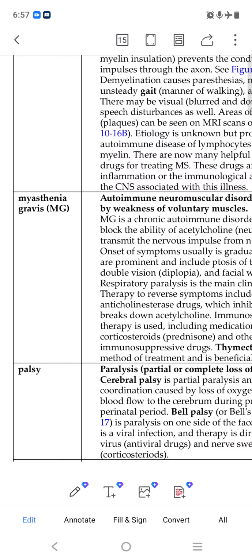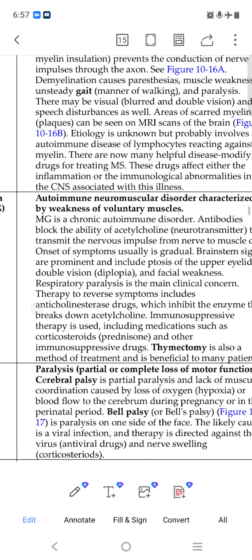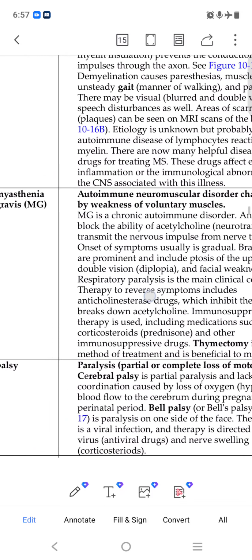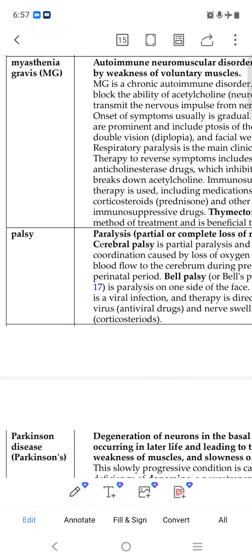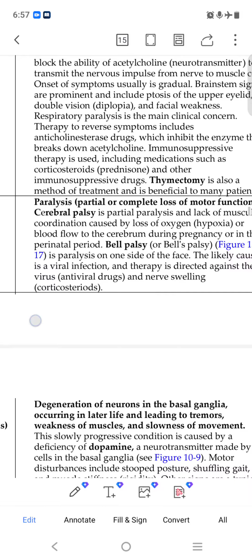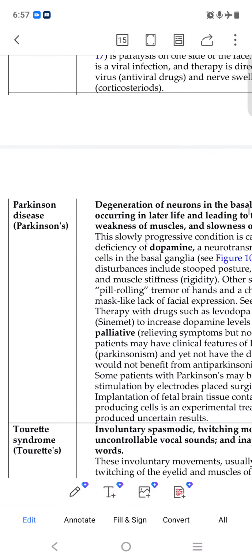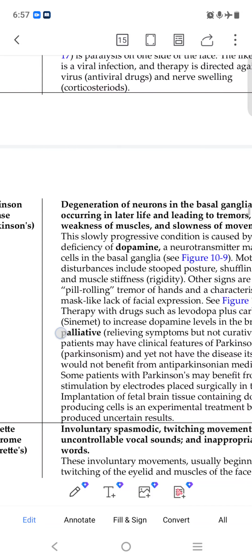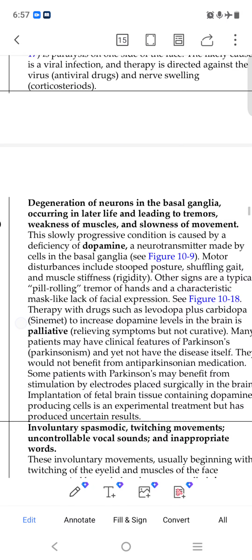Myasthenia gravis is an autoimmune neuromuscular disorder. Palsy means partial or complete loss of motor function.